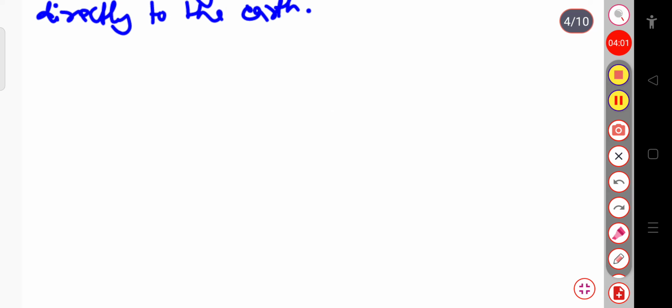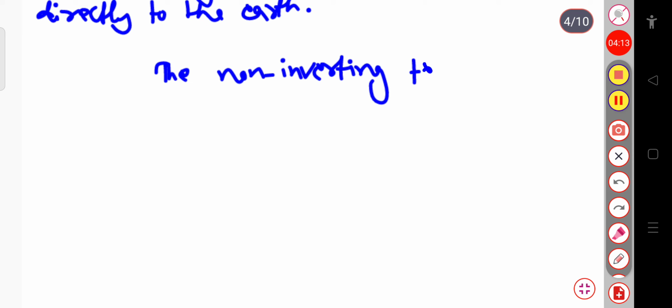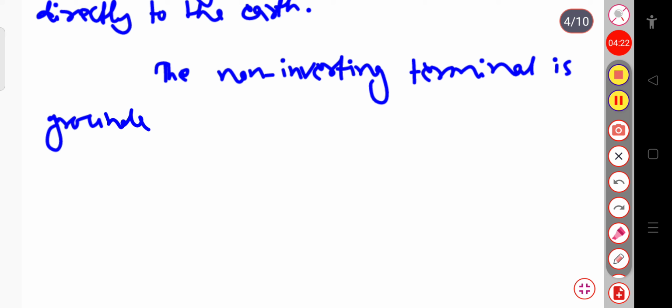So the non-inverting terminal here is grounded. That is, voltage gain is high.